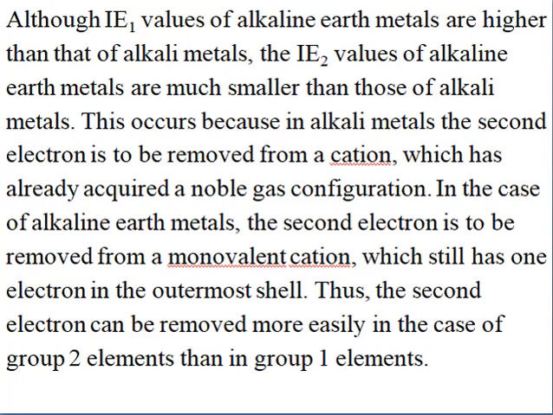In the case of the alkaline earth metal, the second electron is to be removed from the monovalent cation, that is, there is still a chance for removing one electron to attain the octet or the noble gas configuration. So the second electron can be removed more easily than the second electron of the first group elements.